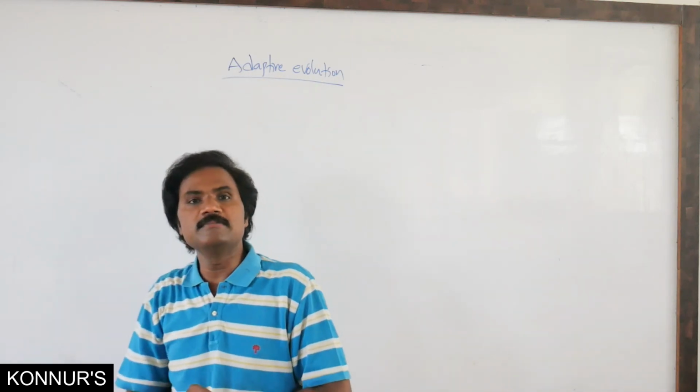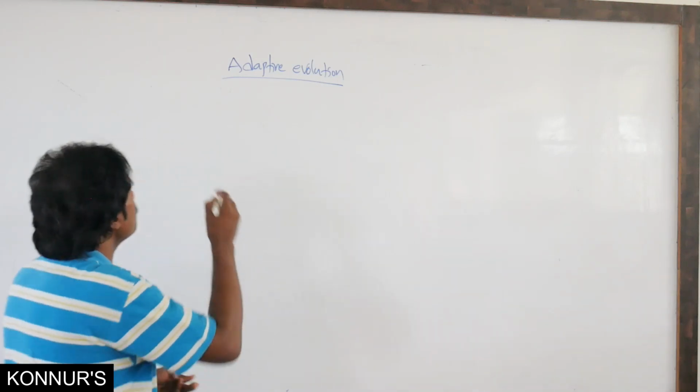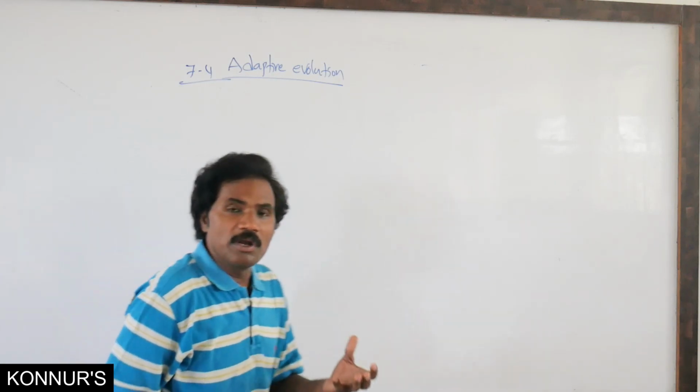Adaptive evolution is related to another subtopic, adaptive radiation.